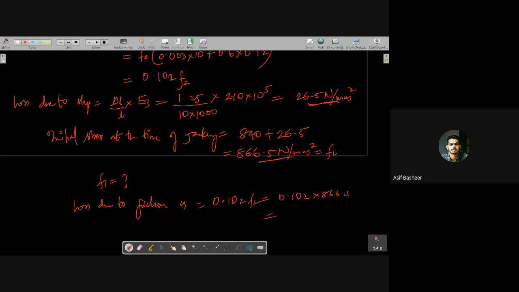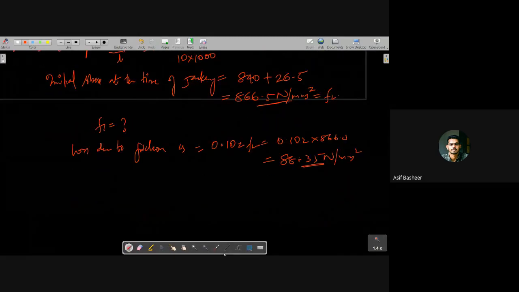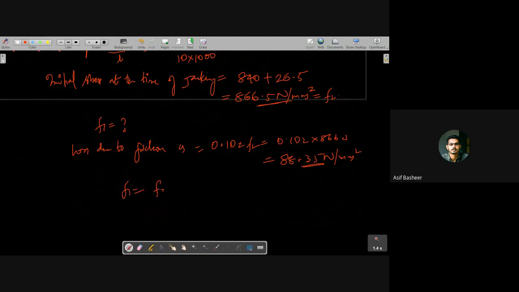We will get this value as 88.35 Newton per mm square. Now, which means F1 is equal to this F2 value plus the loss due to friction, that is 88.35. You will get this value as 954.85 Newton per mm square. Now I will come in this opposite direction.